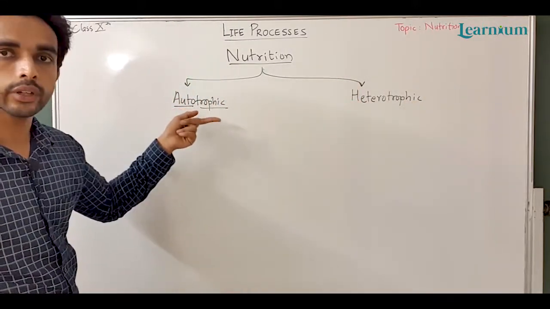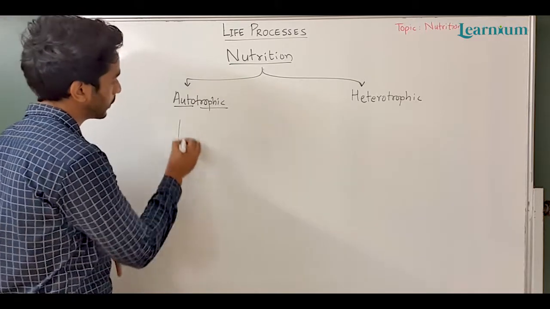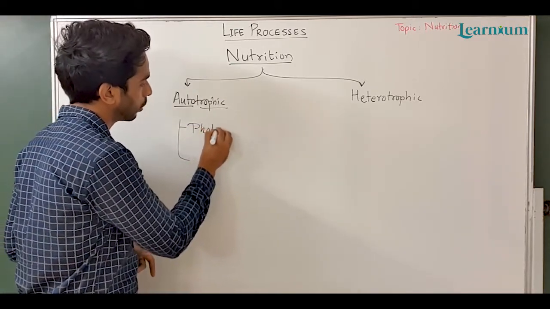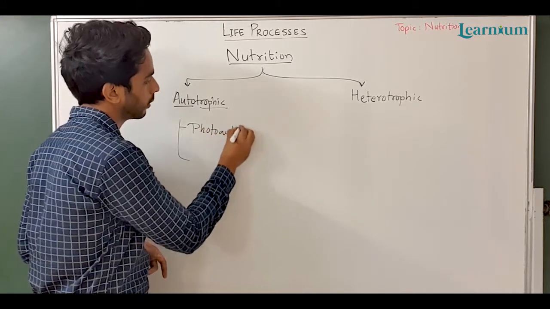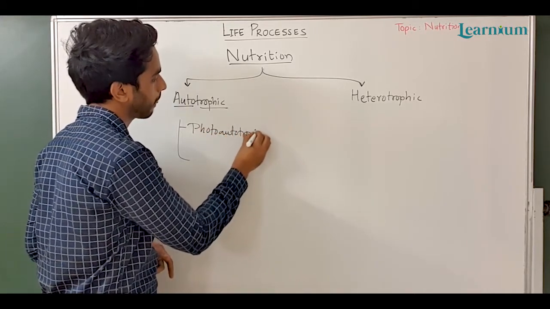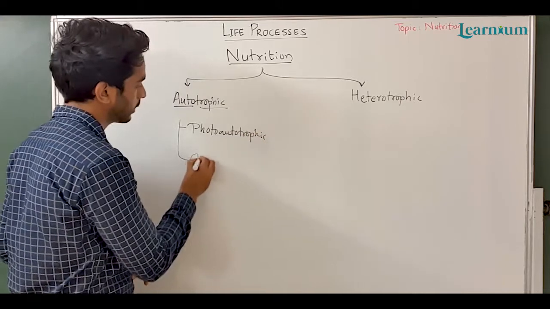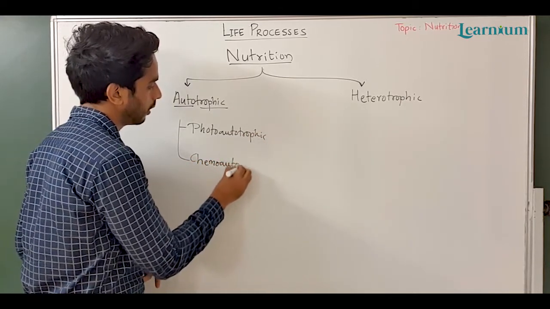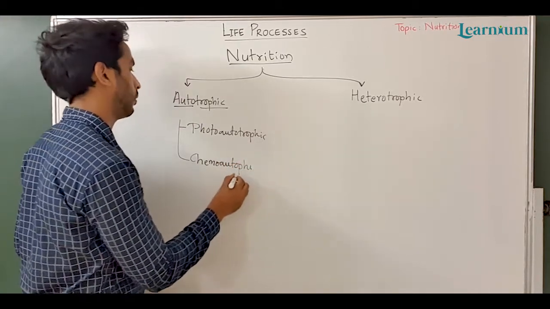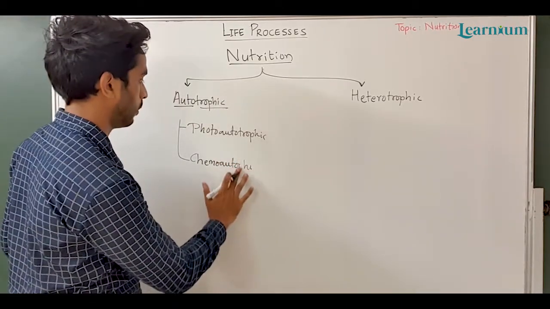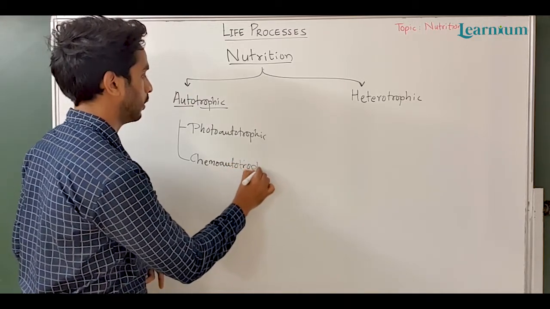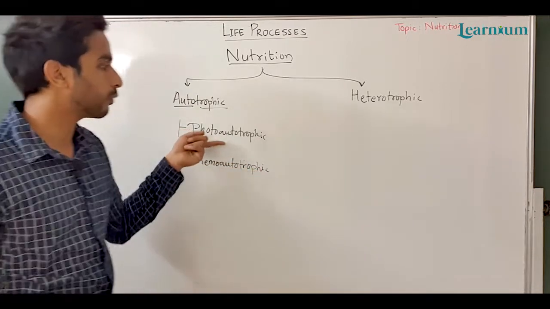Autotrophic nutrition has two types. First is photoautotrophic or phototrophic, and second is chemoautotrophic. The first type is photoautotrophic.